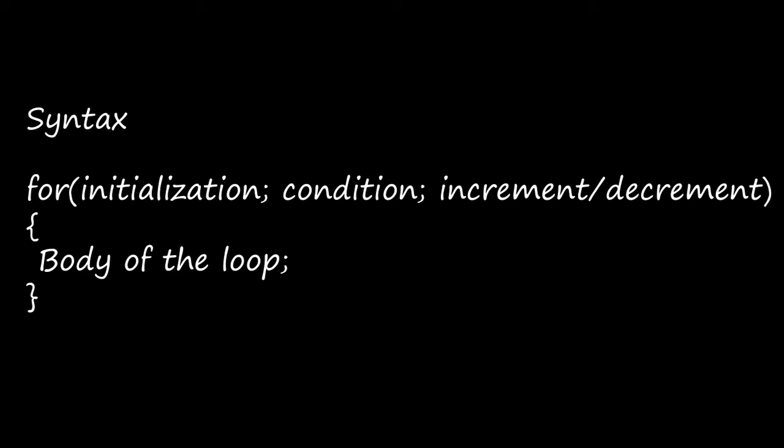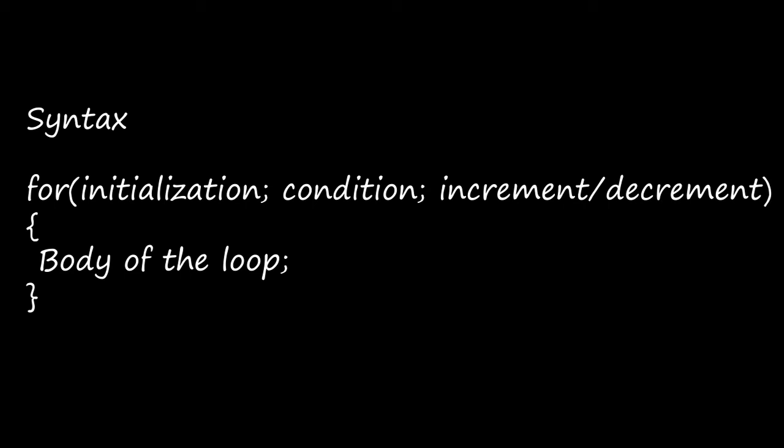And next time it will execute for 4, and next time the code will be executed for 5, till 10 the value will be executed, right? So that is the use of increment or decrement. If you are giving decrement, the value is 2, and each time it will reduce 1. First time it will execute with 2, and next time with the decrement operator it will reduce 1, so it will execute with 1, right?